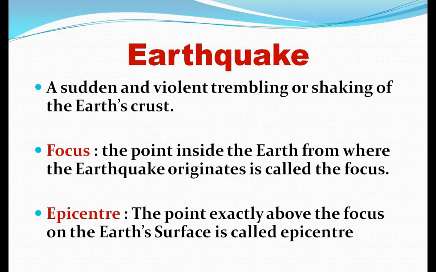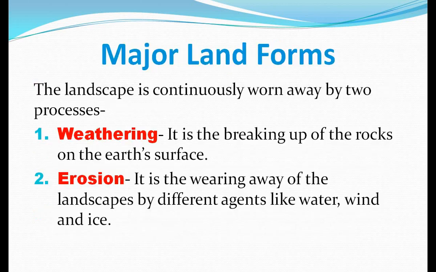Okay students? Yes. Next one is major landforms. As we have studied, there is always a movement in the lithospheric plates and the landscape is continuously worn away by two processes: one is weathering and the next one is erosion. Weathering is the breaking up of rocks on the earth's surface.